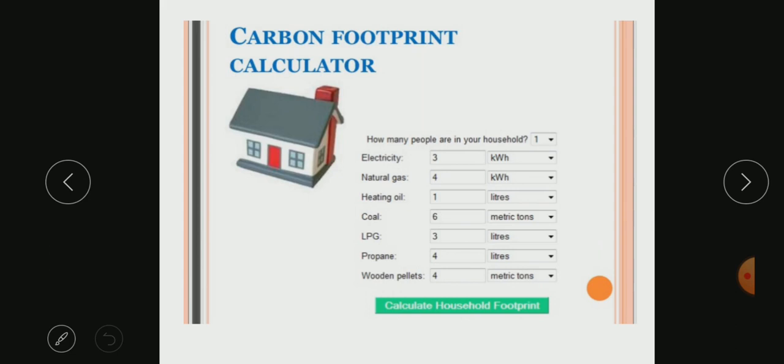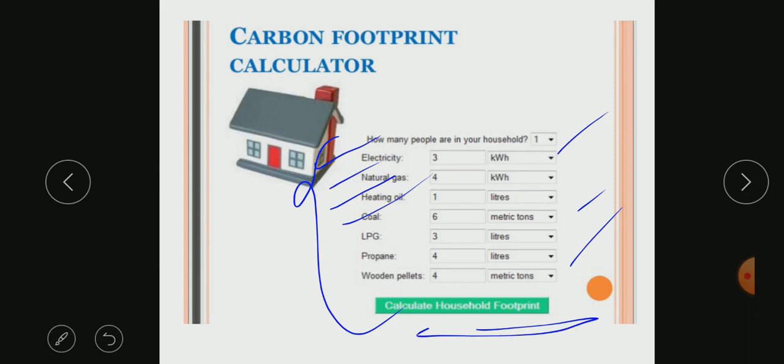When you want to calculate it, you can go through various apps or calculators. You can directly get them on Google. They will ask you various things, like how much electricity is used, natural gas, and heating oil. You just have to put in the values and the units, and that is how you can calculate for your house.